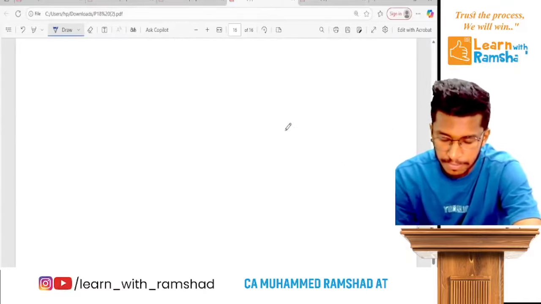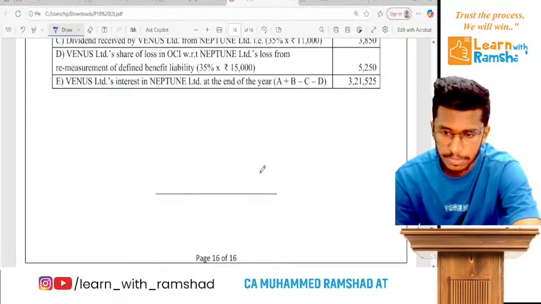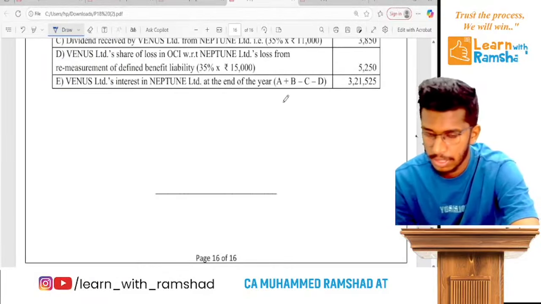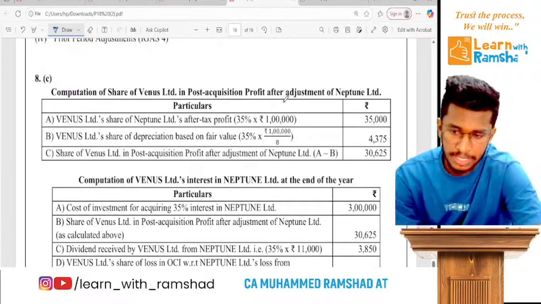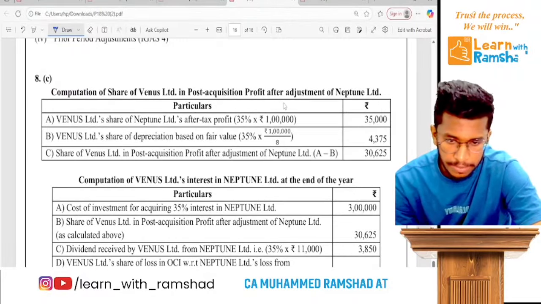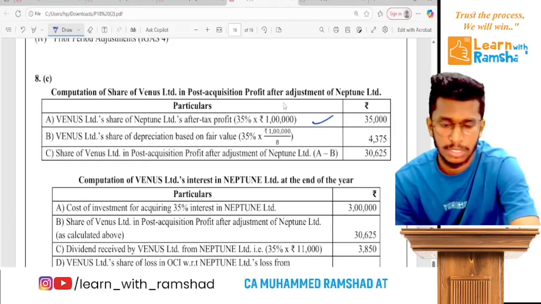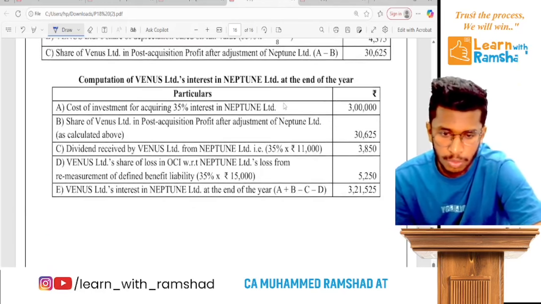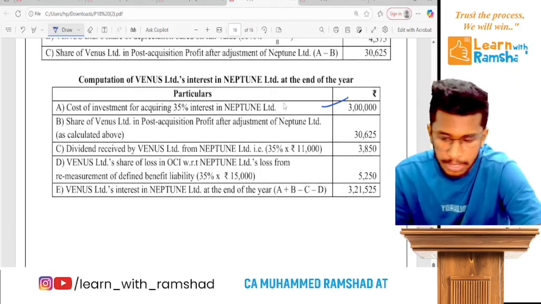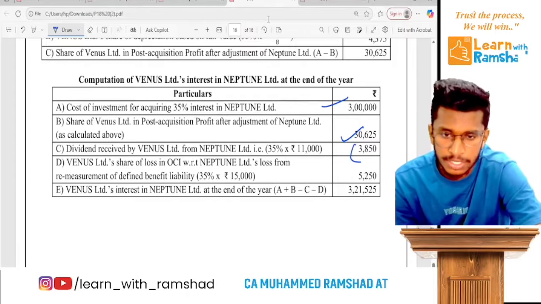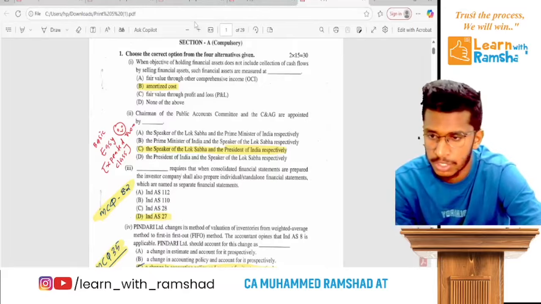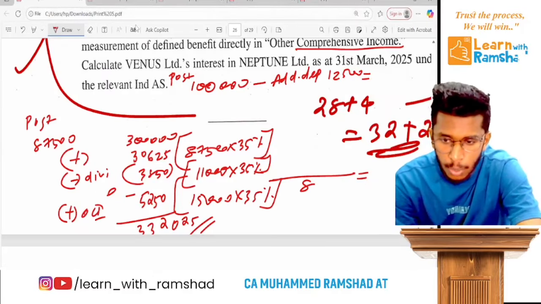Clear? So 3 lakh plus 30,625. Sorry, there is a calculation mistake. Ready? Actually this was a loss, I think.